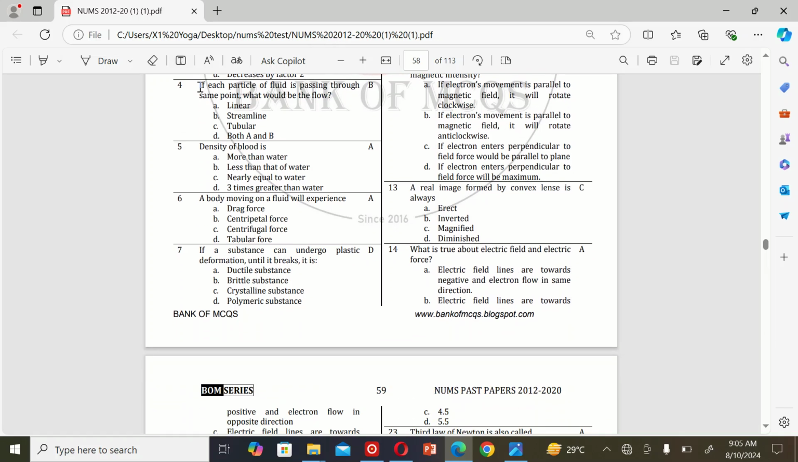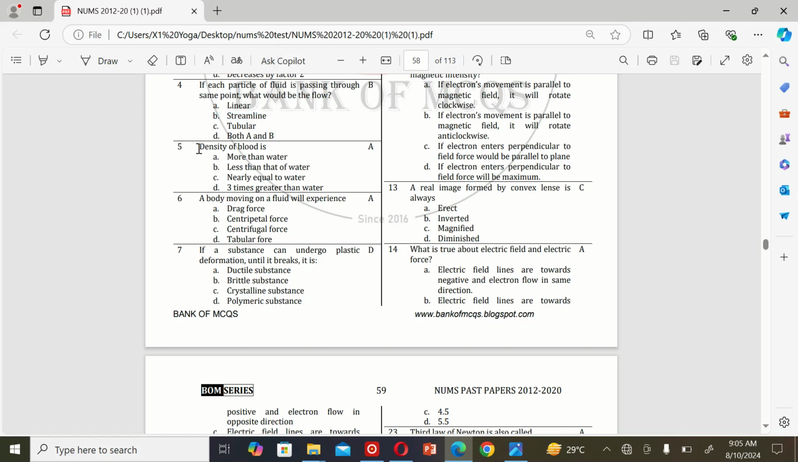The next MCQ is: if each particle of fluid is passing through same point, what would be the flow? A. Linear. B. Streamline. C. Tubular. And D. Both A and B. So the correct option is B. Streamline.